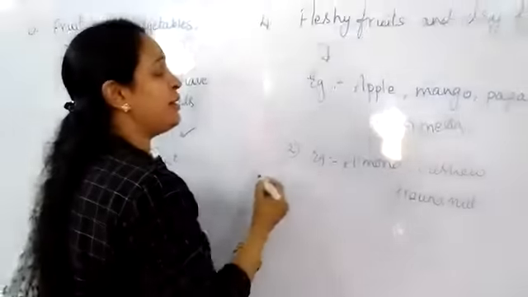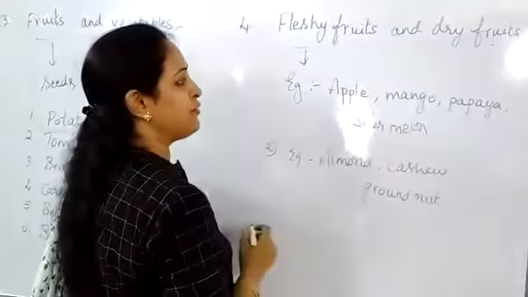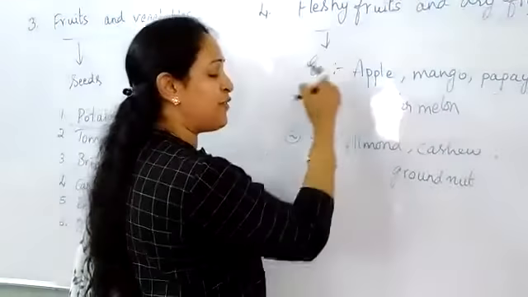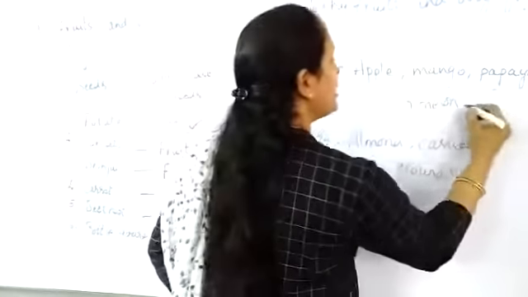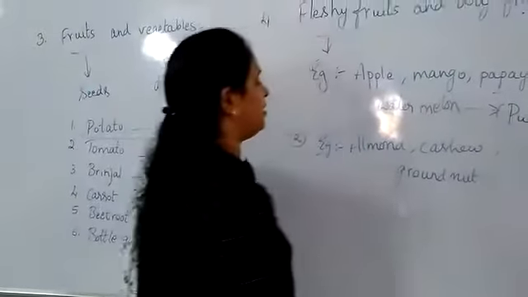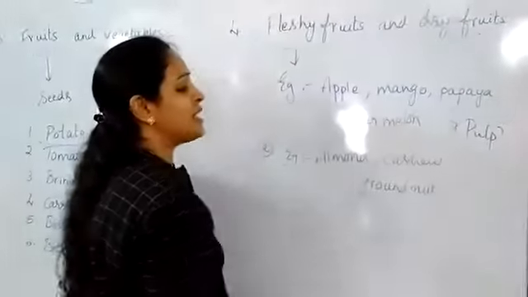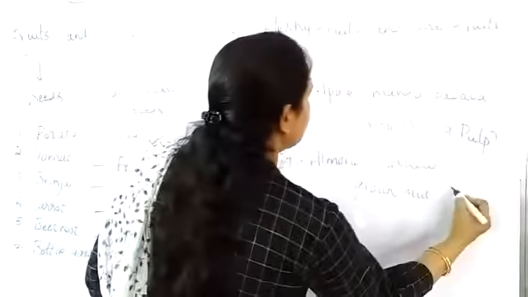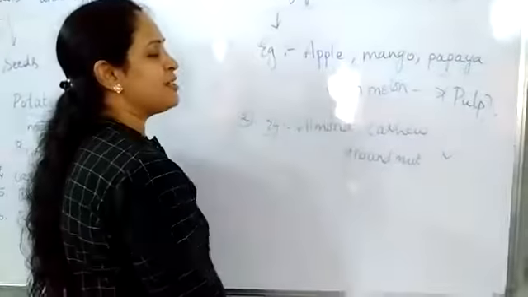Okay, so then take these two examples. How can you differentiate fleshy fruits and dry fruits? Apple, mango, papaya, watermelon, these are all fleshy fruits. A fleshy fruit has a soft part inside that is called pulp. It is so sweet. Next, the second one: almond, cashew and groundnut, these are all dry fruits. They don't have any pulp inside. So this is the main difference to find out which is a fleshy fruit and which is a dry fruit.